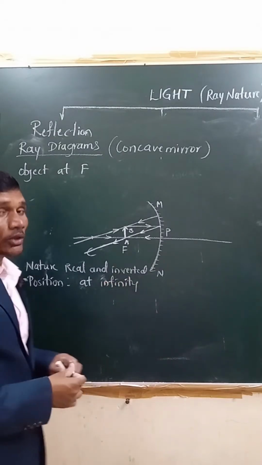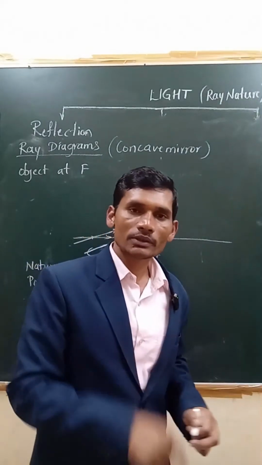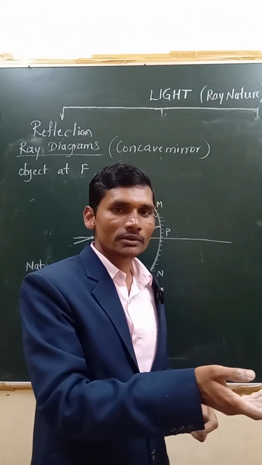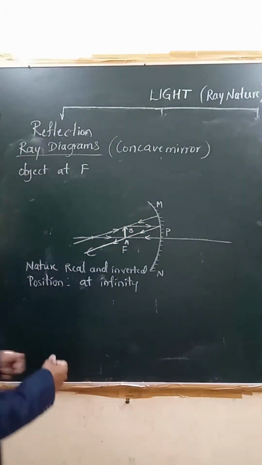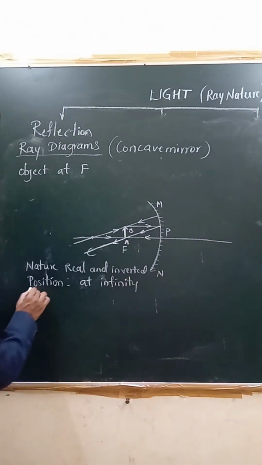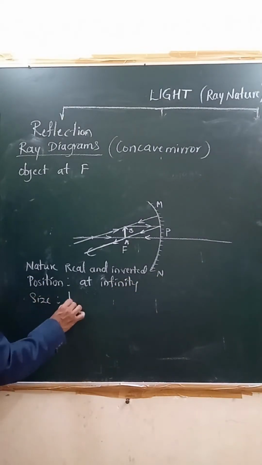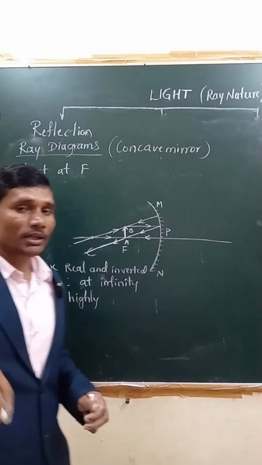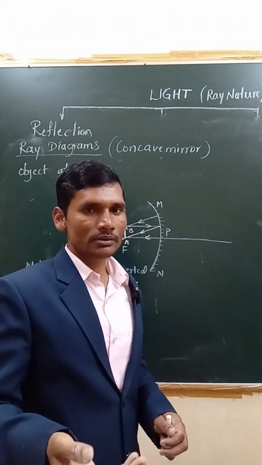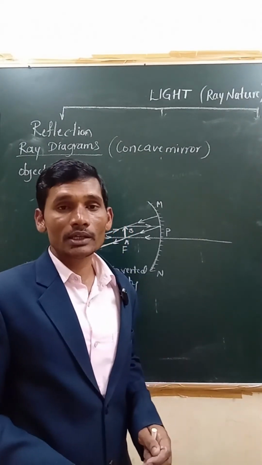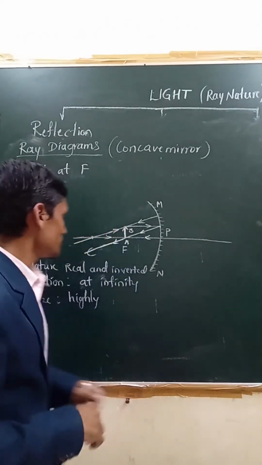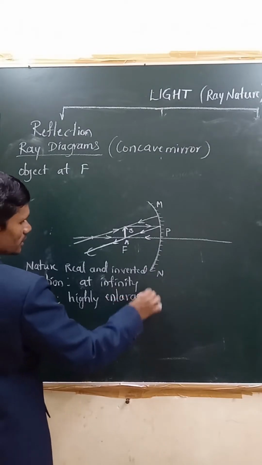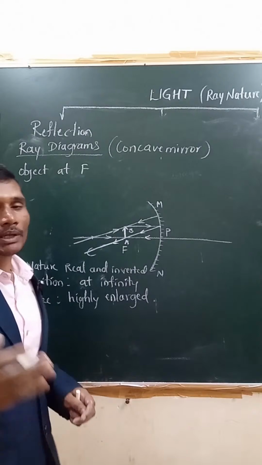Because you know that when the object is at infinity, the image is formed at the focus, right? When the object is at focus, the image should be formed at infinity, right? These are laws. So we can say it is formed at infinity. Then what is the size? It is highly enlarged. What had happened in the beginning? When the object was at infinity, the image we got was highly diminished, right? But when the object is at F, then the image should be highly enlarged, right? So these are the characteristics of the image formed when the object is placed at F.